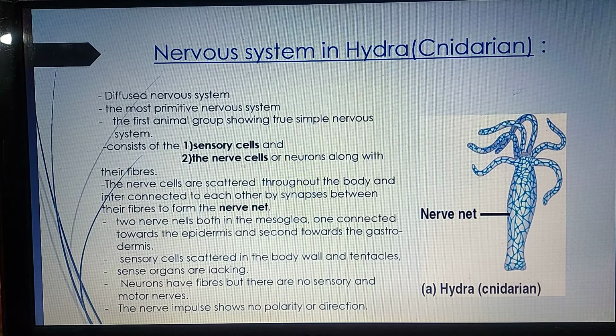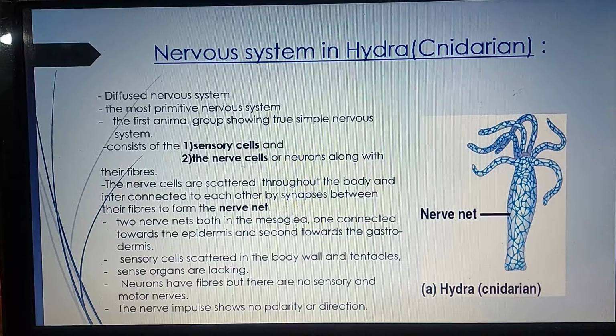There are two nerve nets present in the mesoglea. Mesoglea means the middle jelly-like layer between ectoderm and endoderm. One nerve net is present towards the epidermis or the outer body surface of Hydra, and one is present towards the gastrodermis or the wall of the cavity. You all know that the cavity in Hydra is called the gastrovascular cavity. The wall of this cavity or gastrodermis also shows a nerve net.